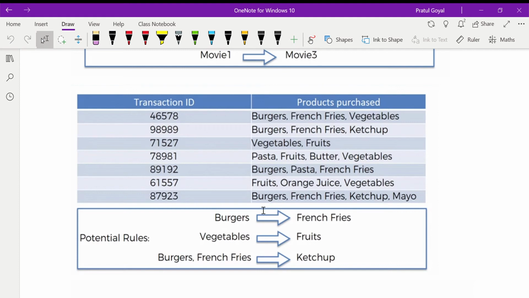Let's say if a particular person is buying a burger, it's very likely they will buy French fries. So we can see another common association. Similarly, vegetables and fruits. This will give grocery store people an idea that the burger should be kept next to the French fries.